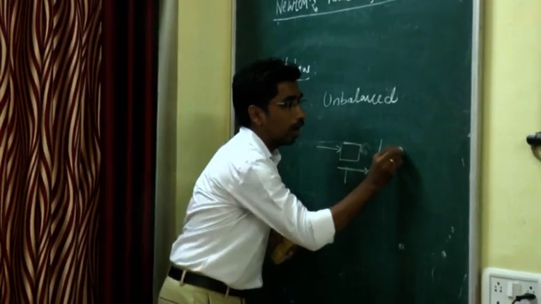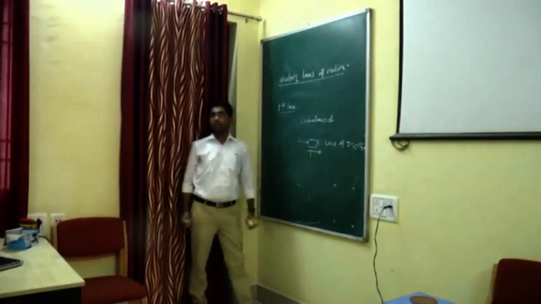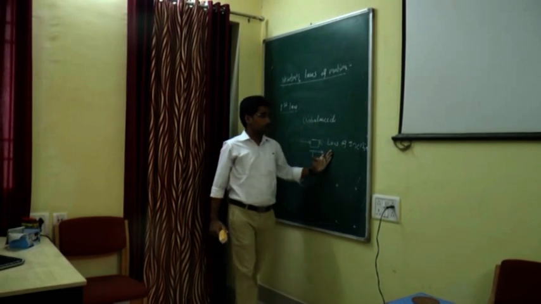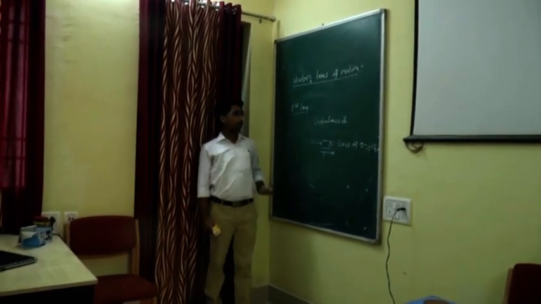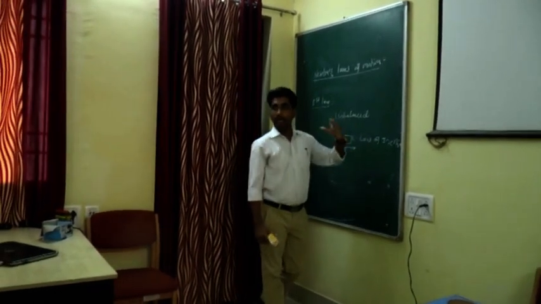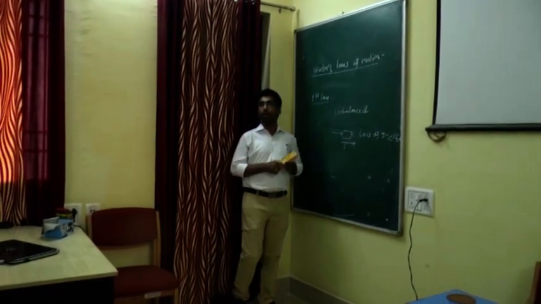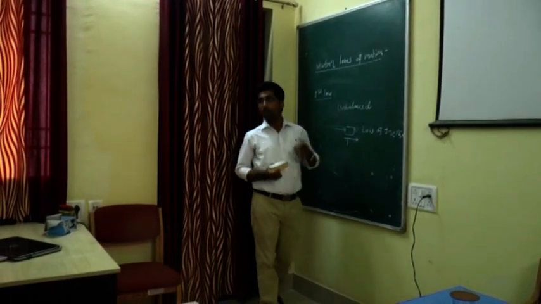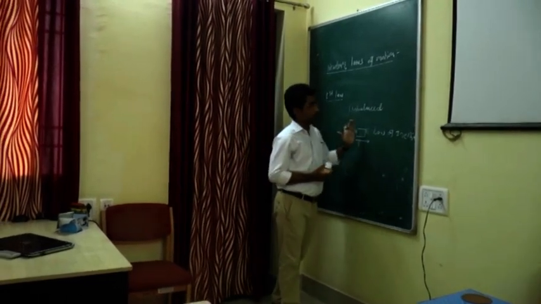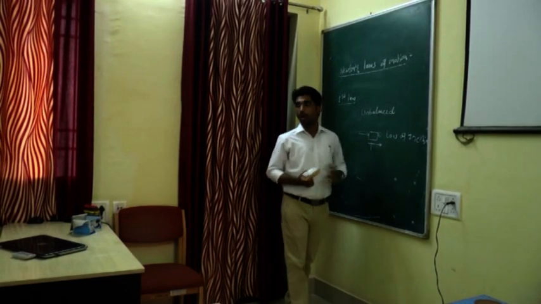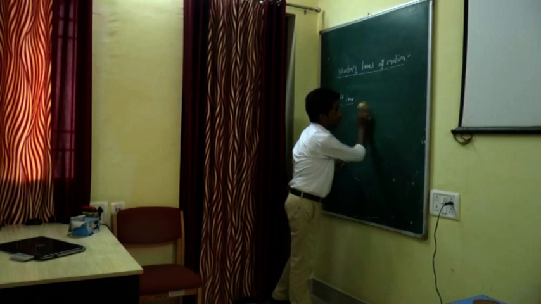This Newton's first law of motion is also known as the law of inertia, because it gives the qualitative definition of force, and to resist that force, one inherent property of the body is responsible. That property is known as inertia. Means when I apply some force on the body, due to the inertia of the body, I am unable to change the position of the body. Therefore, this law is also known as the law of inertia. This is all about Newton's first law of motion.